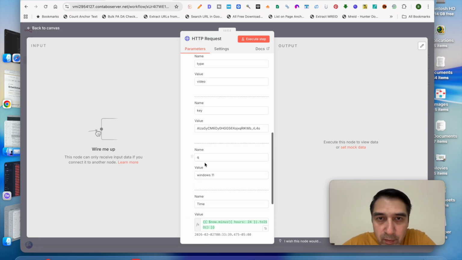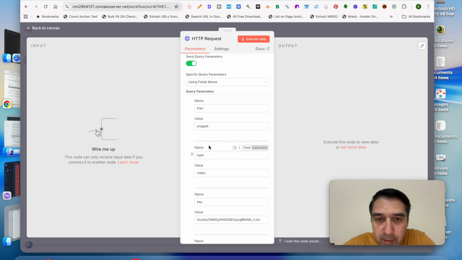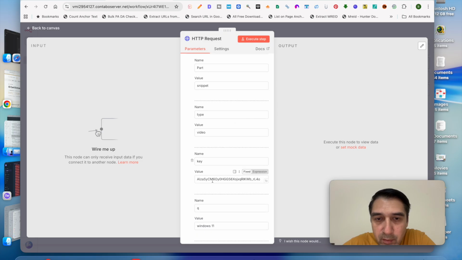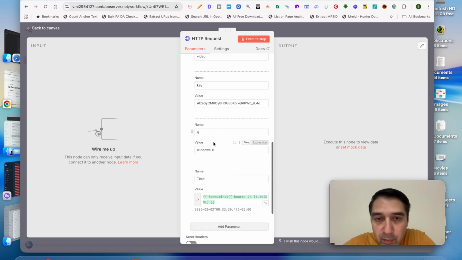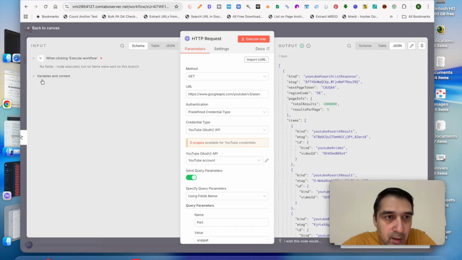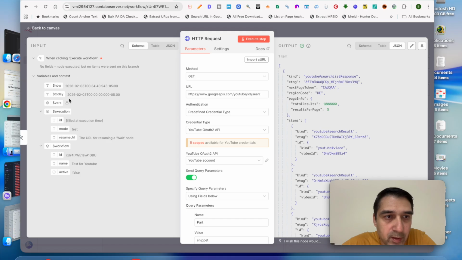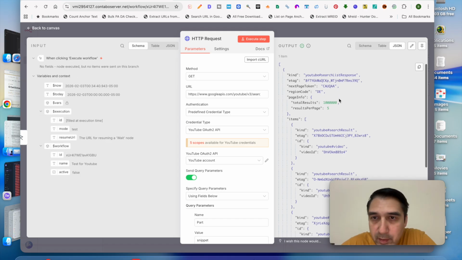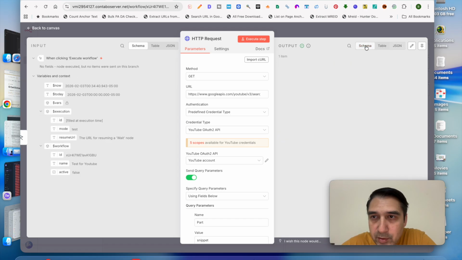So what we're doing here is essentially posting a snippet to search for a video. We're telling YouTube that we're authorized to use this API with this key. We're doing a search for Windows 11, if that's the product, service, or brand that you're searching for. We just used Windows 11 as a test. This is the time, which will pull up the latest videos published in the last 24 hours. And here are the variables that we get. And here is everything, here's the schema.